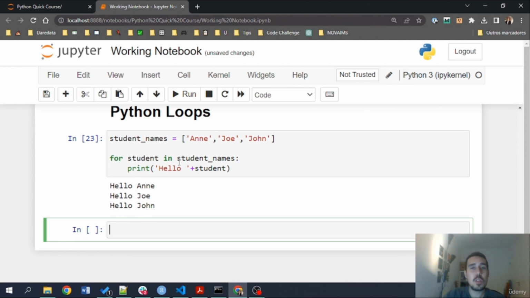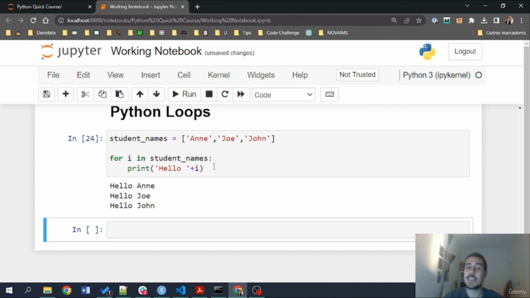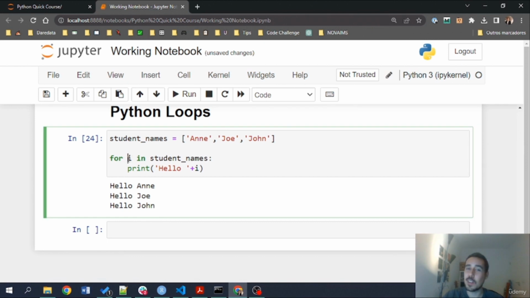Now, another really important thing, this student right here is just a placeholder. This can be an I, it will work exactly the same. The only rule is that what is here in the for must also be the same thing that is referenced below in the code, the code that depends on the for. I hope this was clear. This is how we do for loops on objects.